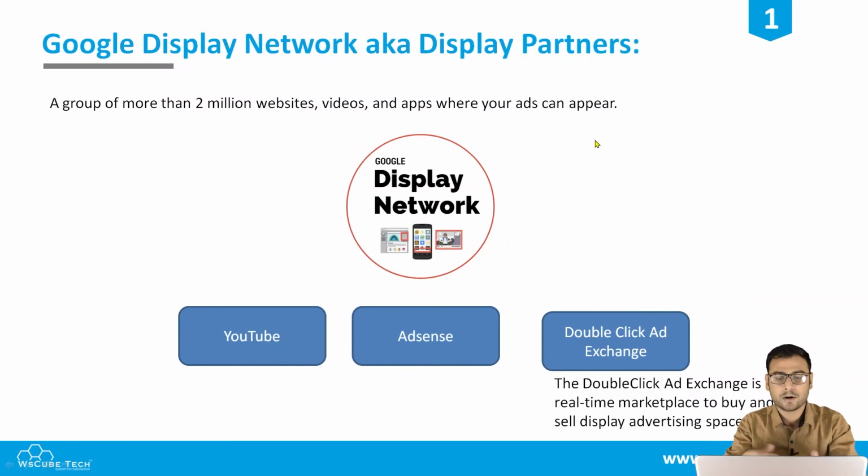To conclude, there are two things: one is the Google Search Network, and the other is the Google Display Network. The Google Search Network is for your search ads, and the Google Display Network is for your display ads, your banner ads and everything. But sometimes your search ad can also appear in the form of small banners on websites in your display network. Again, you will have the option of whether you want to show your search ad on those websites or not. These are two very important things we should know when learning Google Ads.